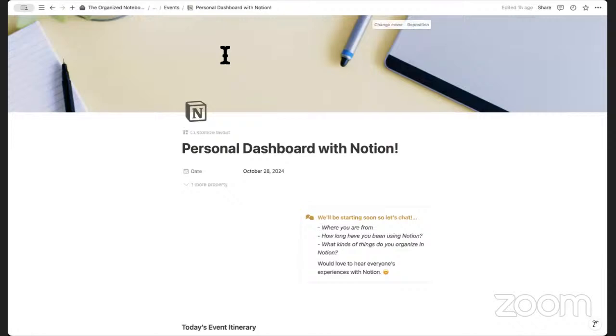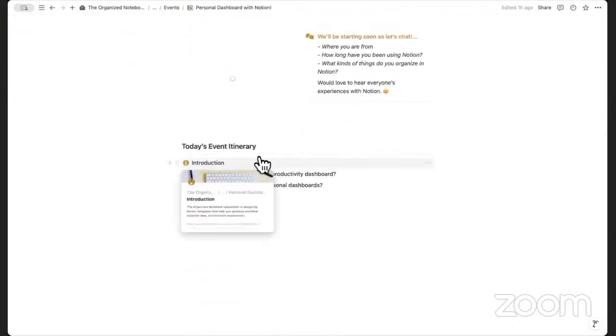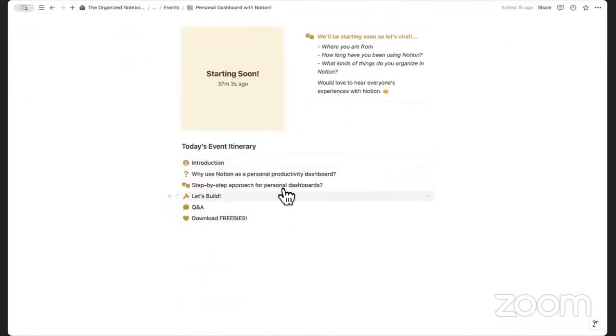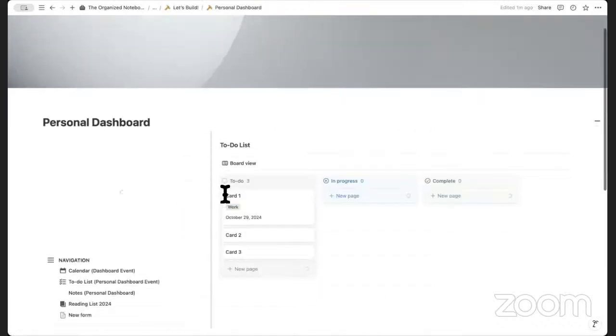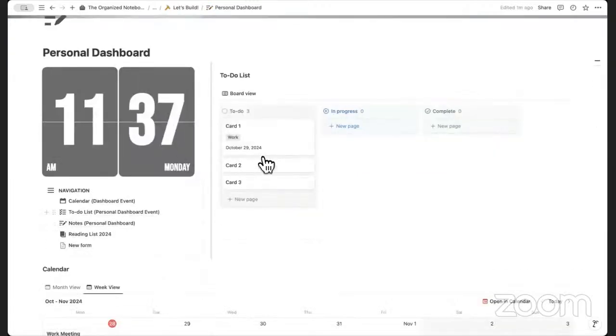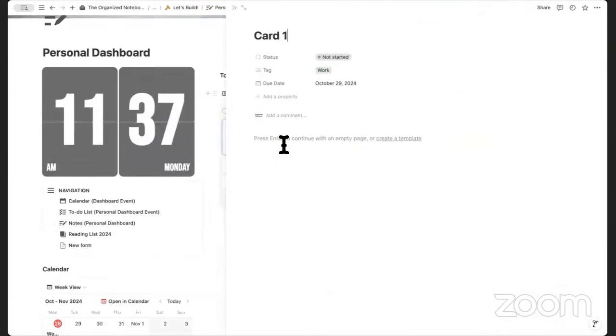Let me give you a brief example with Notion AI and what you might want to do with your personal dashboard. Here we have our to-do list. Notion AI can be used anywhere. Let's say that this task is to research something new, let's say you're trying to revamp your kitchen.